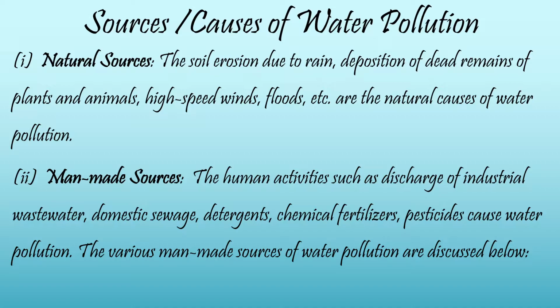So first of all, we will deal with natural sources. What are the natural sources of water pollution? It can be due to soil erosion by rain, deposition of dead organic matter or dead remains of plants and animals, high speed wind, storms or floods. They can pollute the natural water bodies, and that leads to natural water pollution.